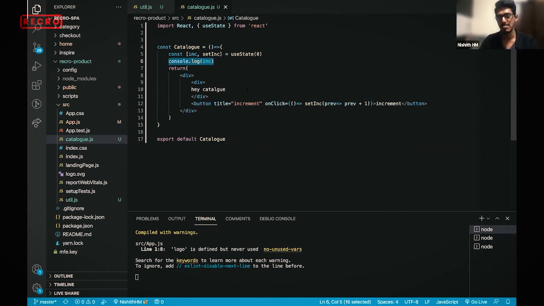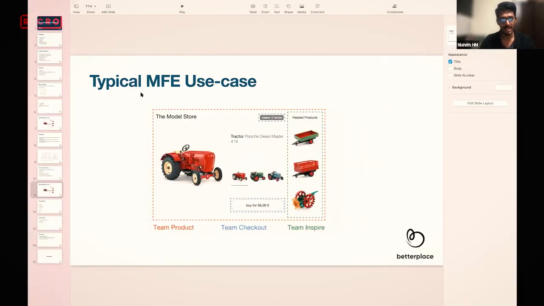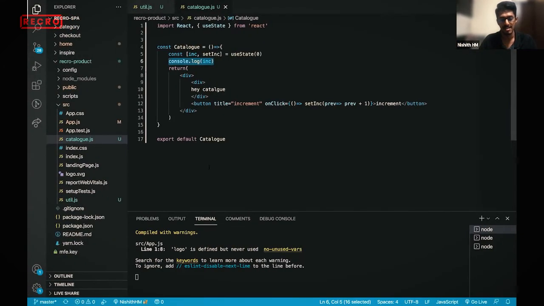Like whenever the page mounts, we get to know it's a tractor, and the ID of the tractor will be passed to this Inspire MFE at one shot, and they make an API call and get all these details. So it is just like more like an ID transaction. Like the number of transactions is still less, but what I'm trying to tell is like even these types of very worst cases are also a possibility.